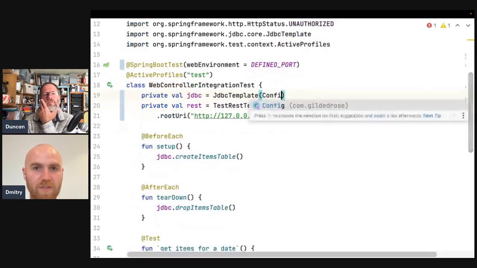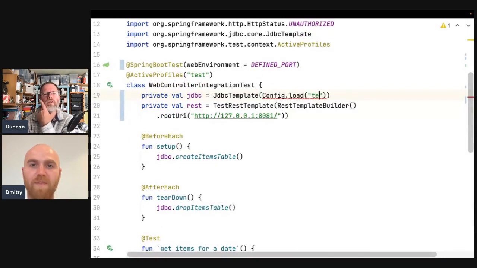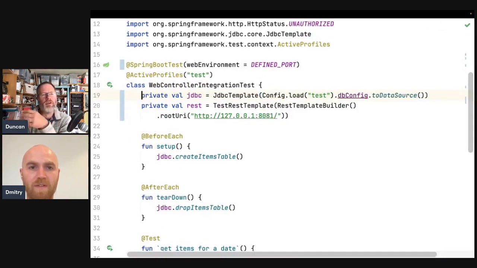Oh, so we could have fixed this, the other one as well. We just couldn't run it. We didn't know how to run it up, I guess, did we? So there was no point taking this test out of Spring before because we couldn't run up the server ourselves. So we might as well have had those auto-wired. But now